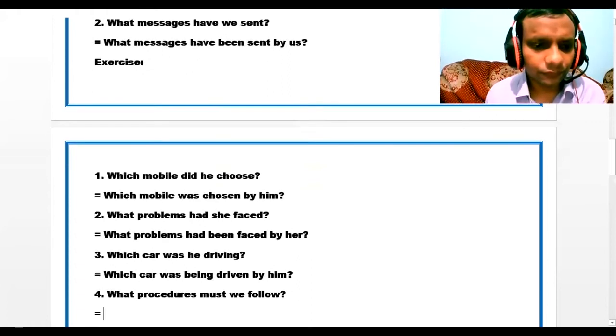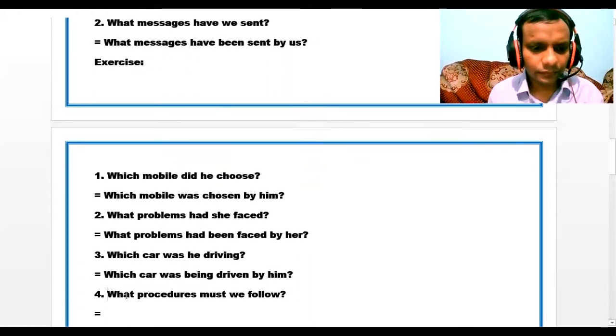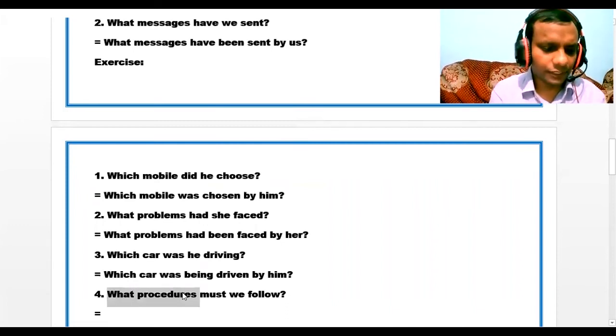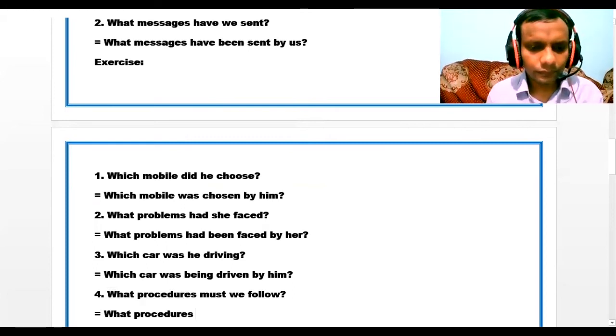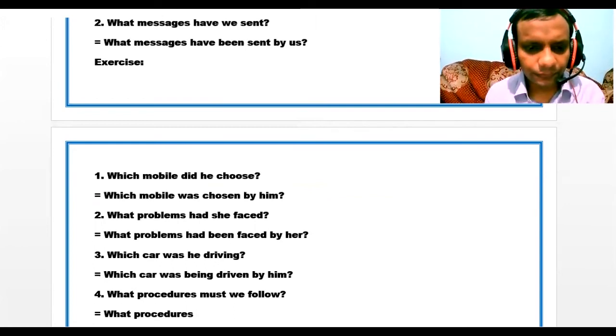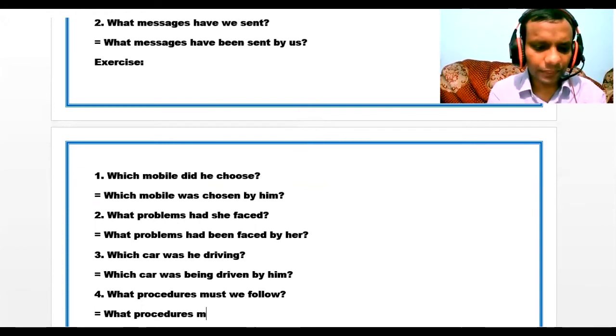In number 4, what procedures? So we have to write at first what procedures. Then we have found must, and must is a modal verb. That's why every modal verb takes be. So it will be must be. Then follow will be followed. And then by, and the object of we will be us.